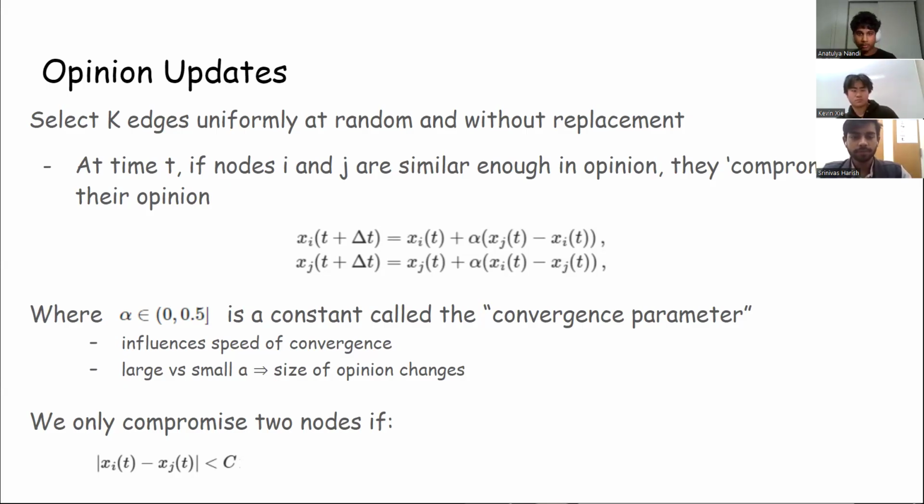And basically, this is the mathematical equation. So each node is updated to converge to the same point, and you're adding the distance between the opinions. It's also scaled by a factor of alpha, which is between 0 and 0.5. You can think of this as influencing the size of the opinion changes, or as influencing the speed of the convergence, making it faster to converge to one opinion or multiple, as we'll see later. We only compromise two nodes if the distance between their opinion is less than C, which is the confidence bound.